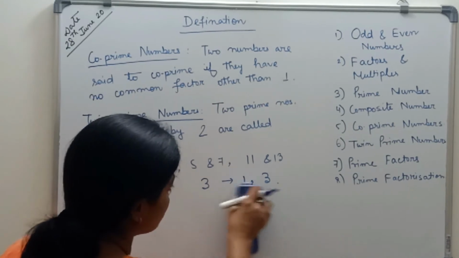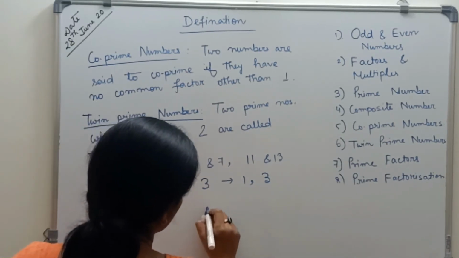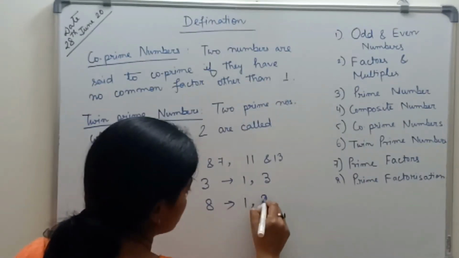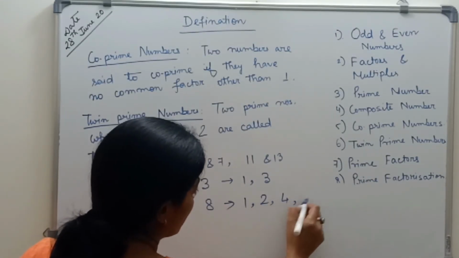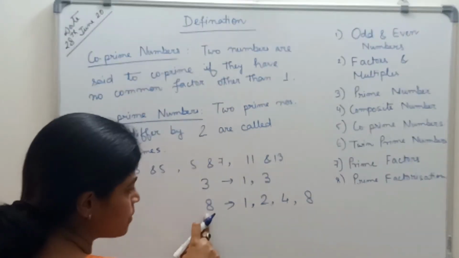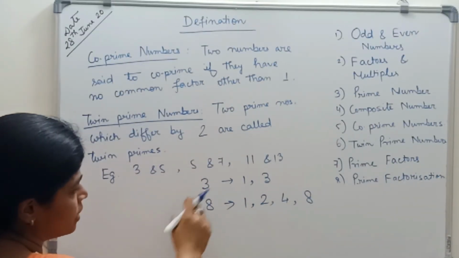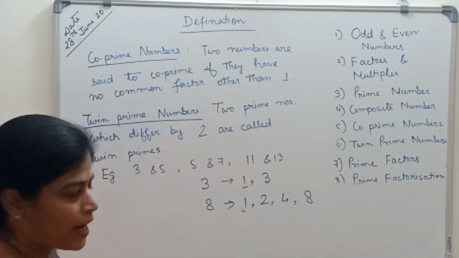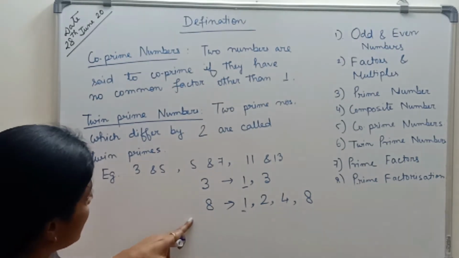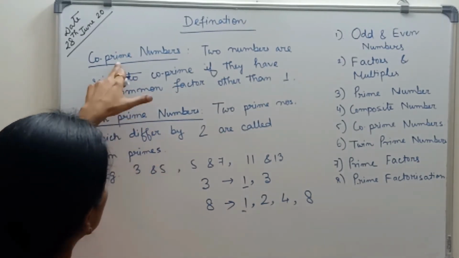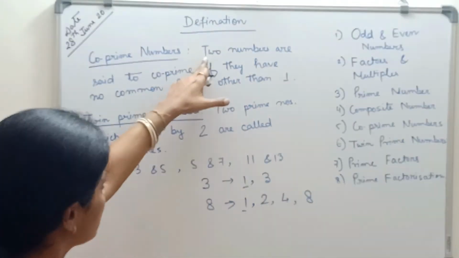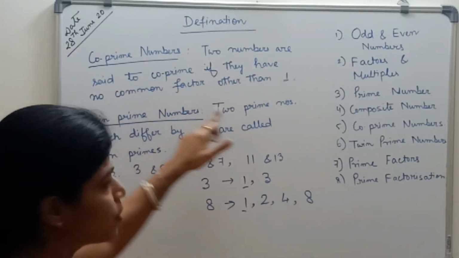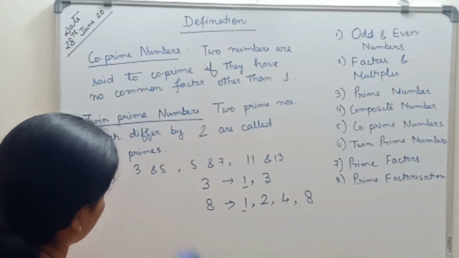Suppose I take one as 3 and the other as 8. What are the factors of 8? 1, 2, 4 and 8. These all are the factors of 8. So what is the common factor here? 1 is common. Any more common numbers? So only 1 is the common factor of 3 and 8. So 3 and 8 are co-prime numbers. As they say, two numbers are said to be co-prime if they have no common factor other than 1.